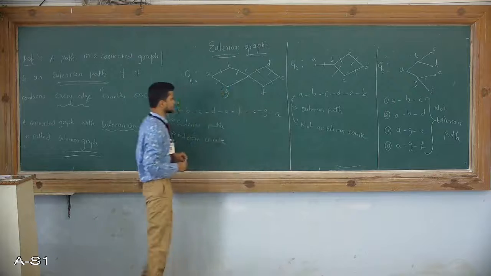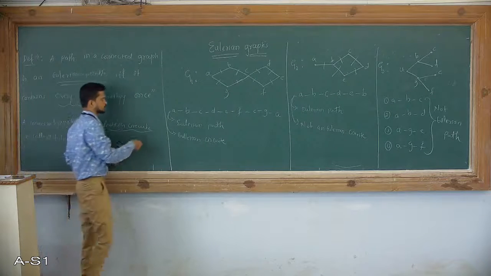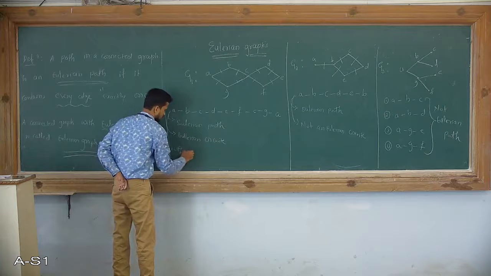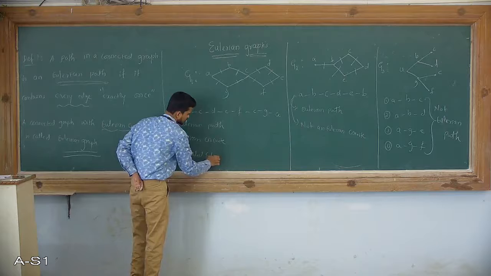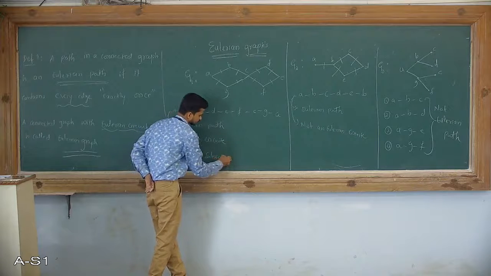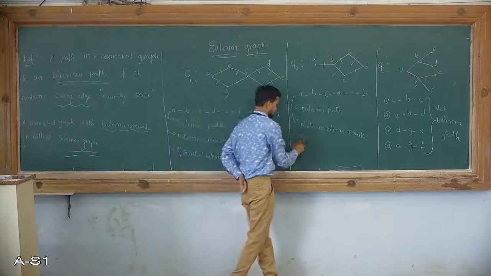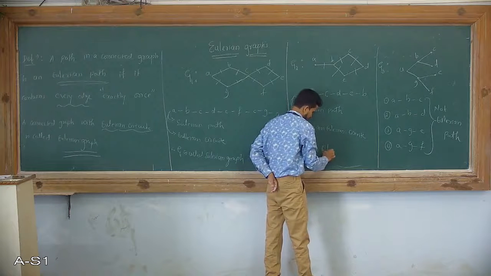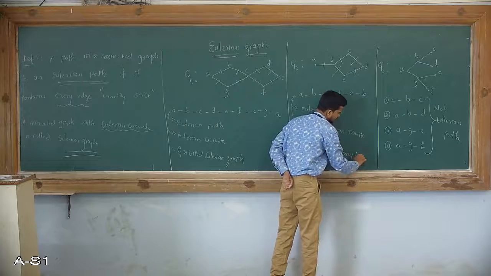So, according to the definition of Eulerian graph, which includes an Eulerian circuit, G1 is called an Eulerian graph. This is not an Eulerian graph.